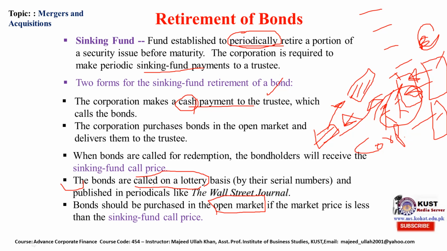Even the organization can purchase in the open market, but it should see what the market price of the bond is. If it is less than the sinking fund call price, they should buy it in the open market. Meaning if the bond has a price that is less than the price paid in the sinking fund by the company, then the company should buy this bond in the open market.